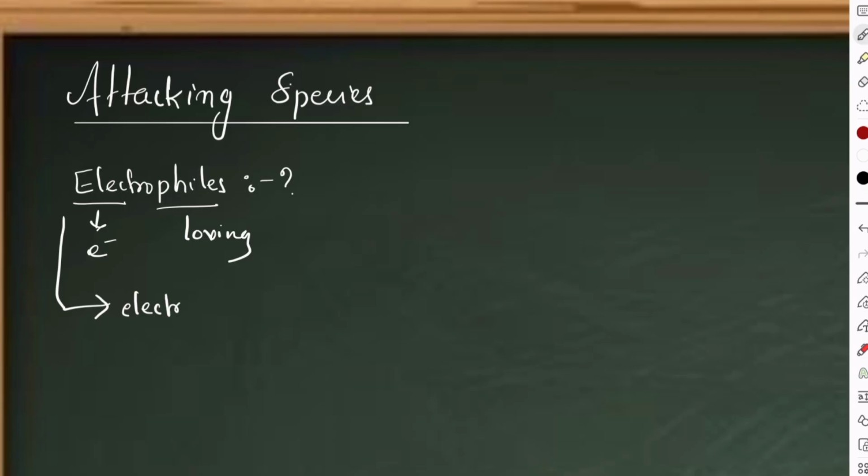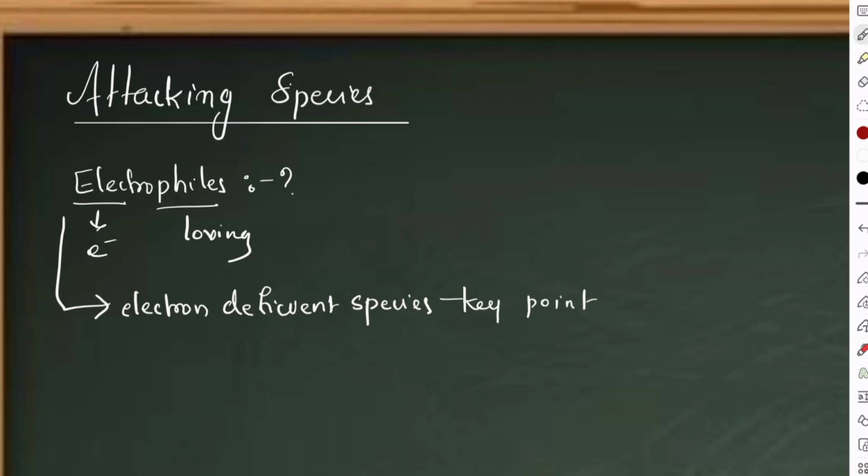So these are electron deficient species. Electron deficient species only require electrons, right? If it is already enriched with electrons, it will repel the electrons. Whatever the species, whether positively charged or otherwise, the key point is that it should be electron deficient.